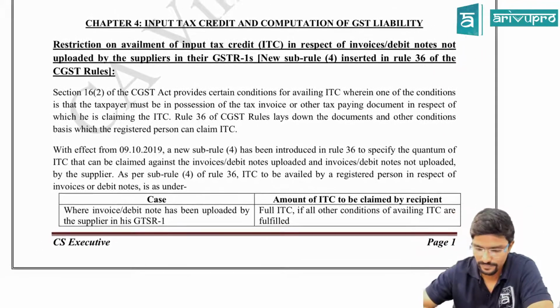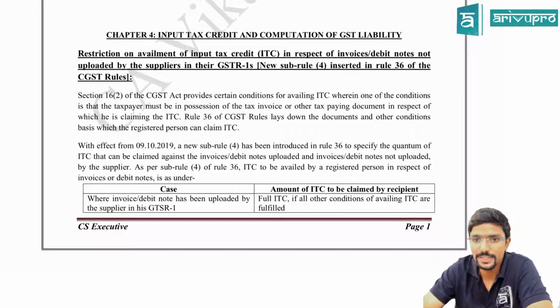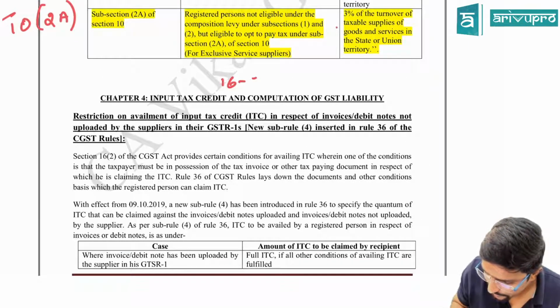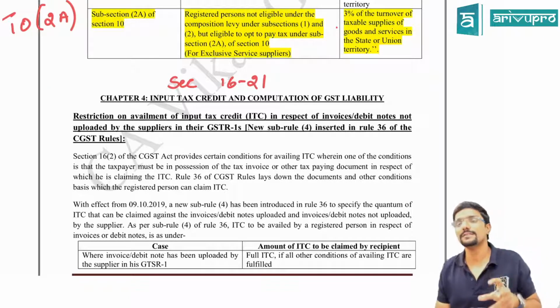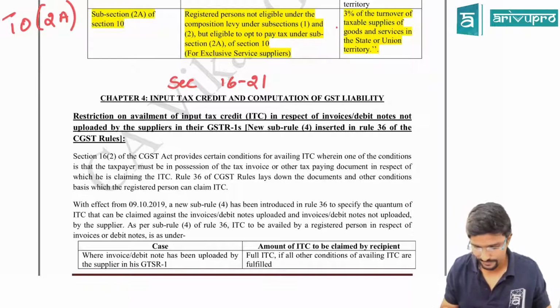Restrictions, yeah, this heading we have gone through. Provisions we will see. Section 16(2). Section 16 talks about input tax credit eligibility. There are certain restrictions, conditions and all. So guys, input tax credit is given in sections 16 to 21, where 16 will tell conditions, and 17 talks about some blocked credit and all, 17(5).